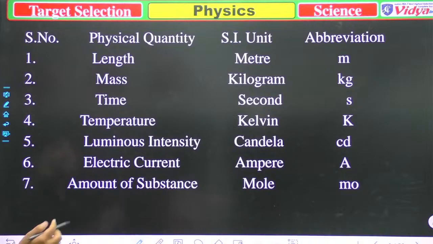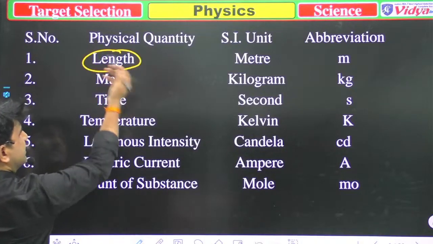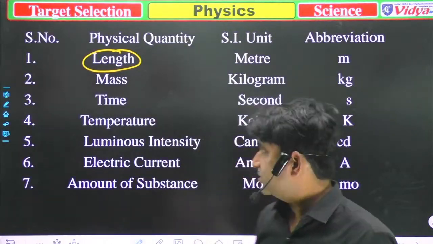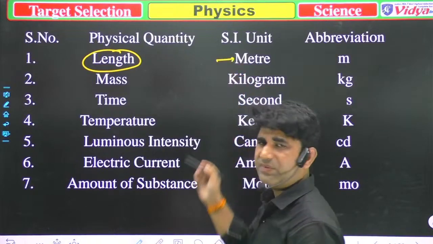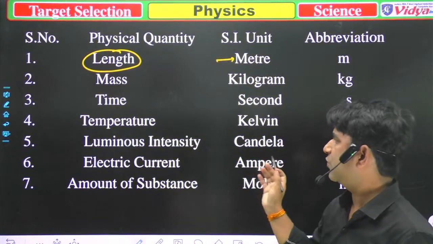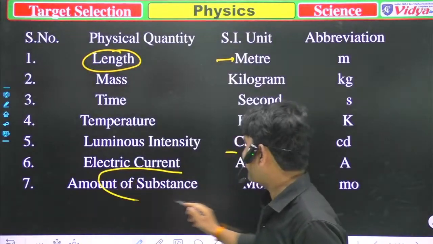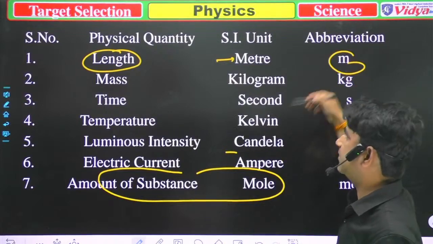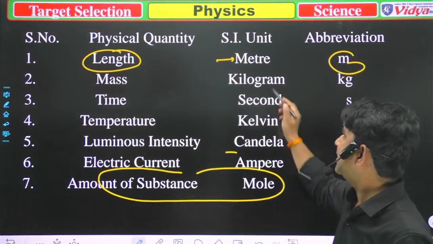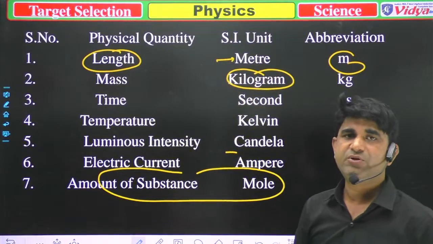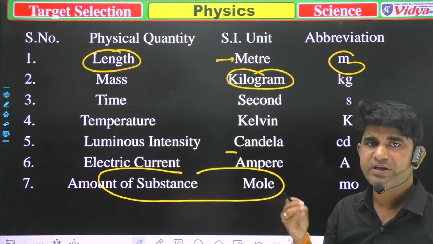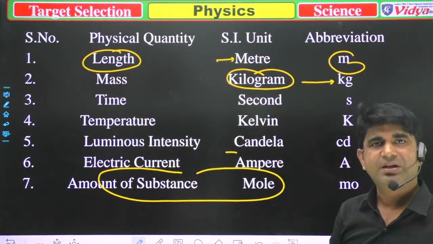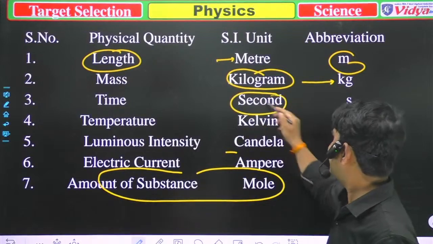So first is length. I think it's clear to all of you that length is generally measured in meter. I think it's easy for all of you; you may be confused in another thing, and I will come to that. So length is measured in meter, and its symbol is small m. Mass is measured in kilogram, not in gram. In the SI unit, we measure in kilogram, not in gram, so don't be confused, and the symbol is kg. Next is time. Time is measured in second, and its symbol is small s.